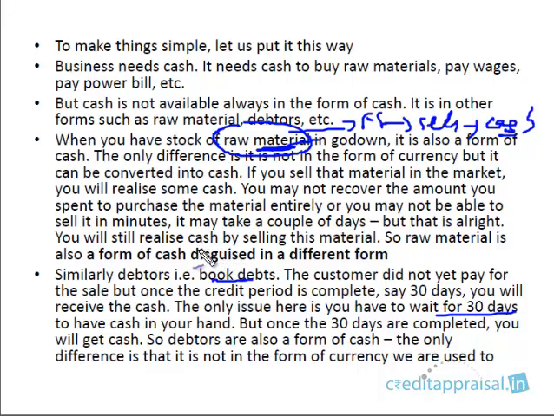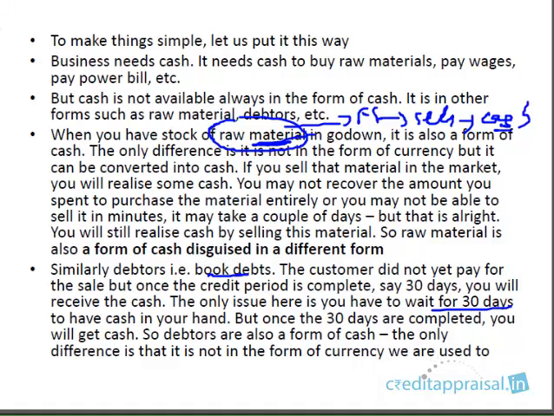So if you look around in the company, everything is cash. Ignore for a moment the fixed assets. Fixed assets are also a form of cash, but anyway, that's not going to be sold in the normal course of time. So ignore fixed assets for a minute. If you keep aside the fixed assets and you look around the company, everything is cash. Go to the godown, raw material, finished goods. You go to the books of accounts, there are a lot of debtors. So everything is in a form. There are a lot of forms in which cash is disguised.